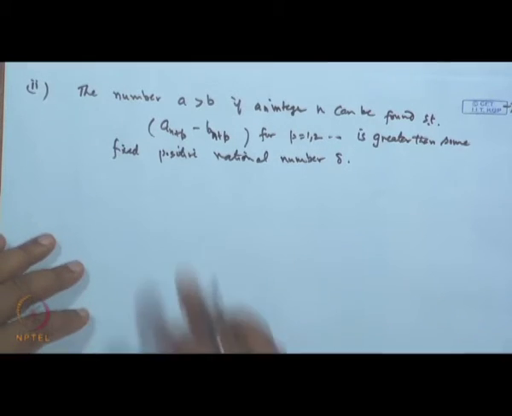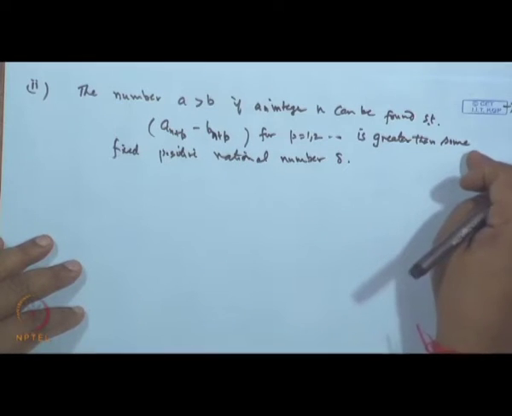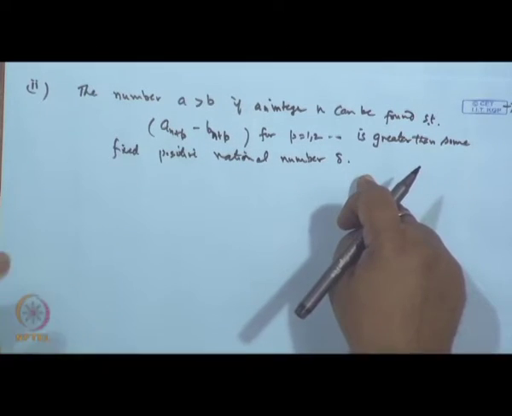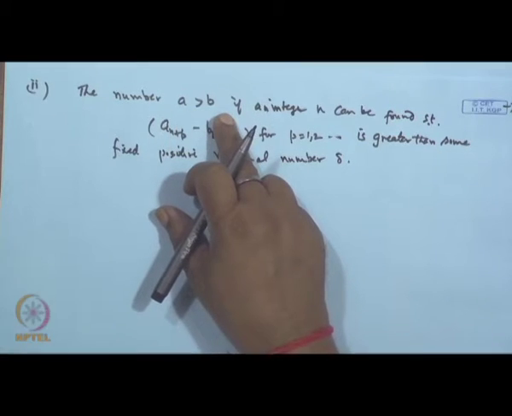Whenever this difference is greater than some positive rational number delta, then we say the number A is greater than B.